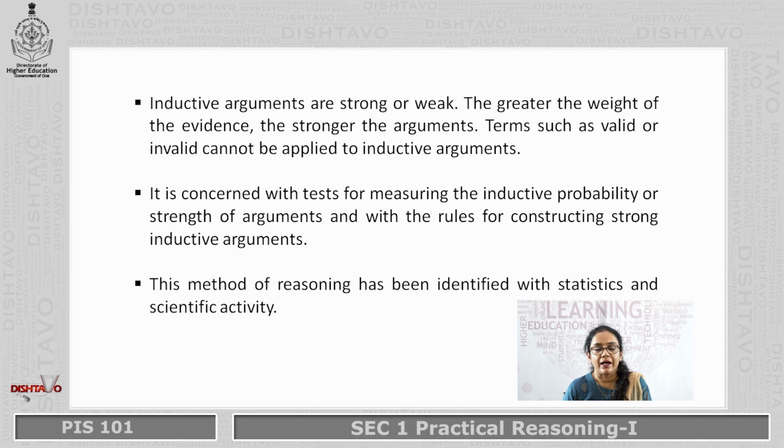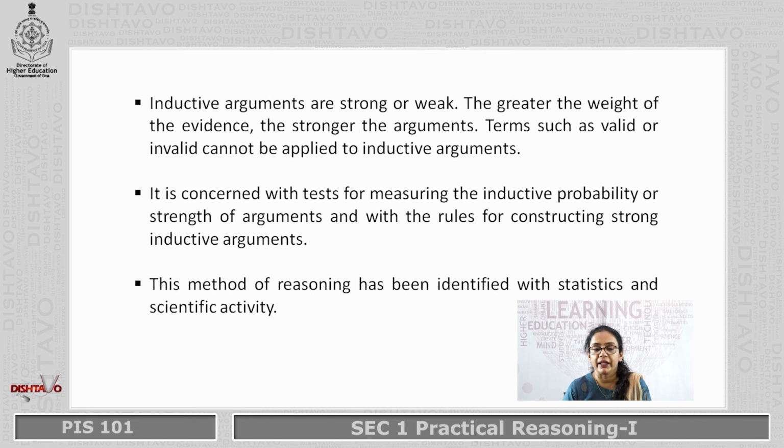Inductive arguments are judged as strong or weak. The greater the weight of the evidence, the stronger is the argument. Terms such as valid or invalid cannot be applied to inductive arguments. It is concerned with tests for measuring the inductive probability or strength of arguments and with the rules for constructing strong inductive arguments.